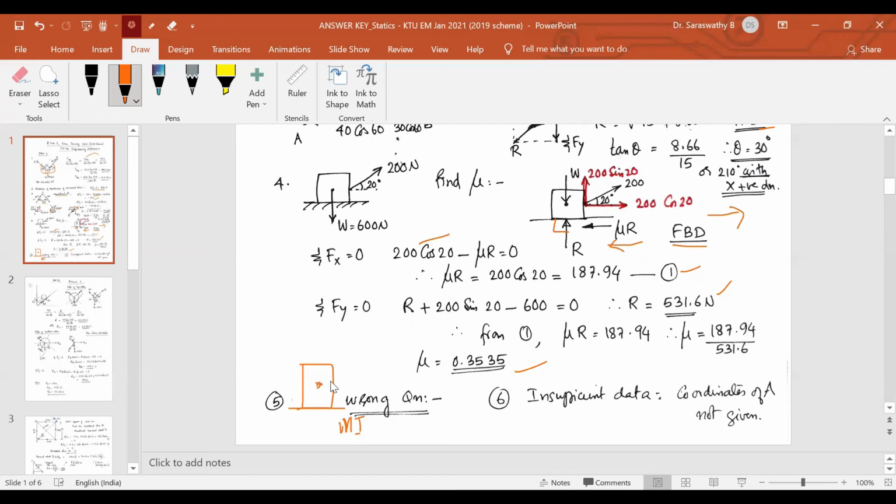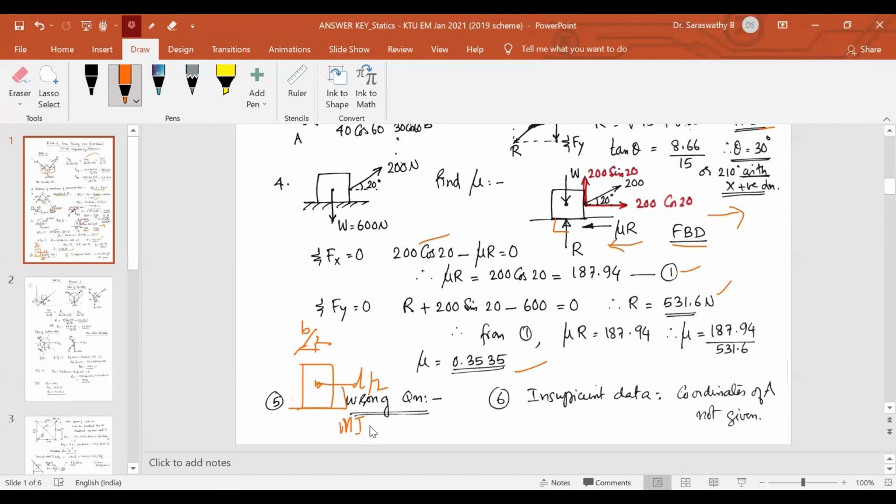Centroid, where is the centroid located? Centroid is d by 2 from the bottom, if d is the depth. If h is the height, it is h by 2. And from the left end, if b is the width, this will be b by 2. So centroid location is b by 2 and d by 2. Okay.